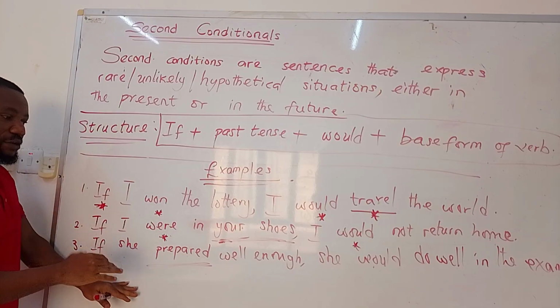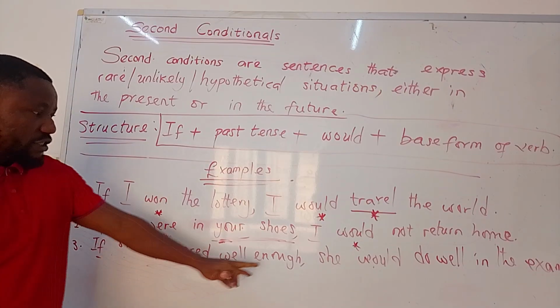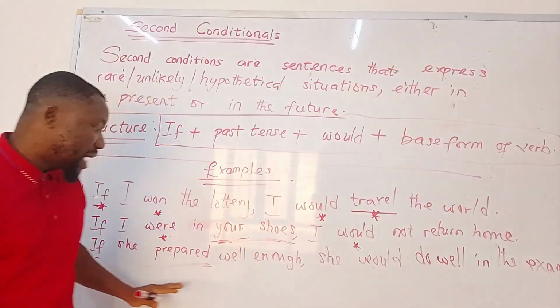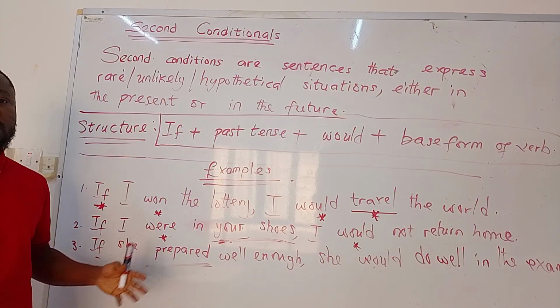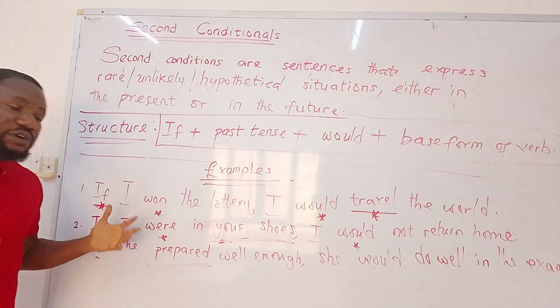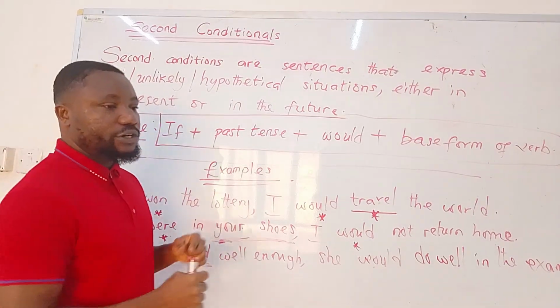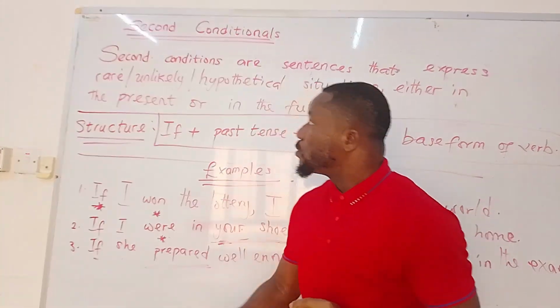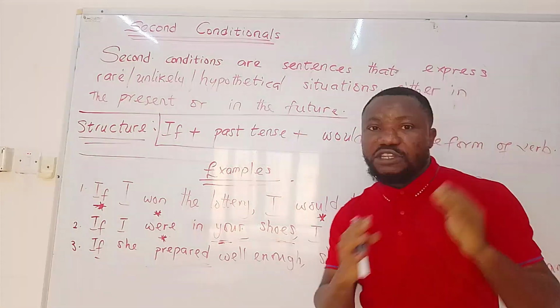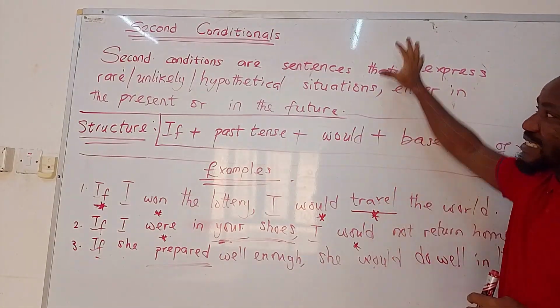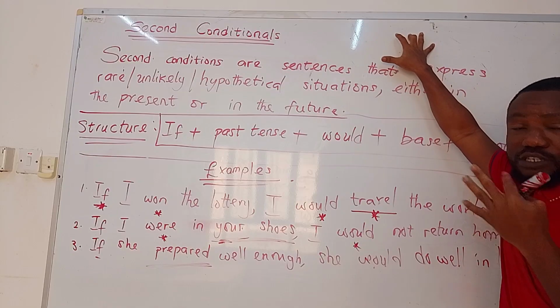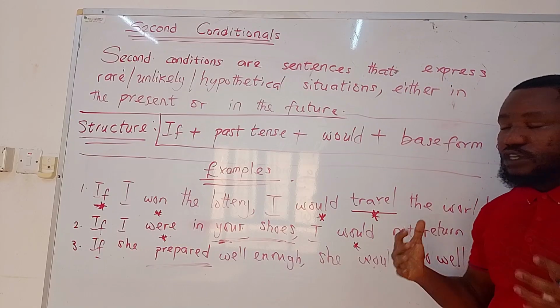It's unlikely for this person to prepare well enough because we know them to be naturally lazy. So in other words, whether it's the first conditionals or the second or the third, the situation has to be contextual, except for the zero conditionals, which you know to be universal truth.